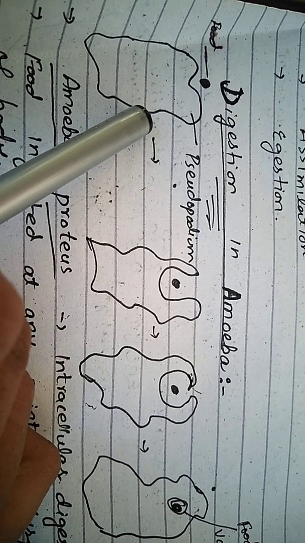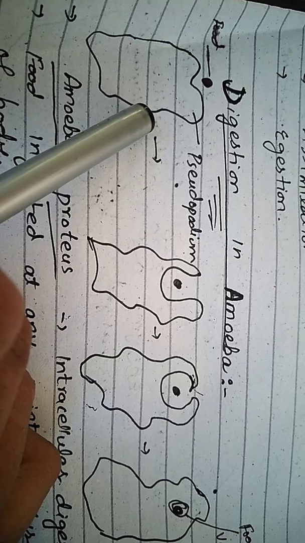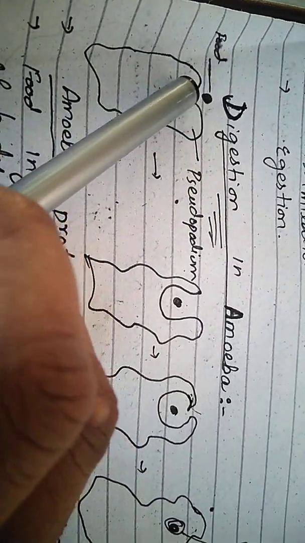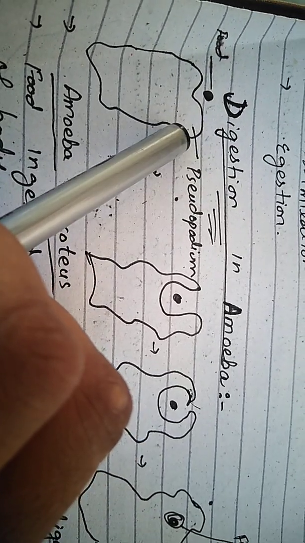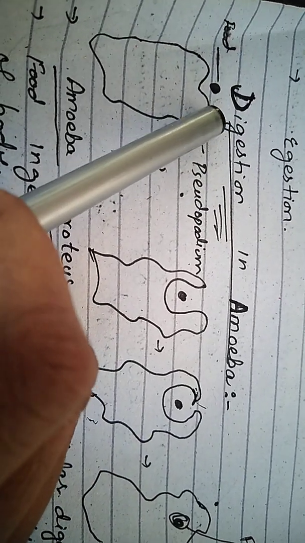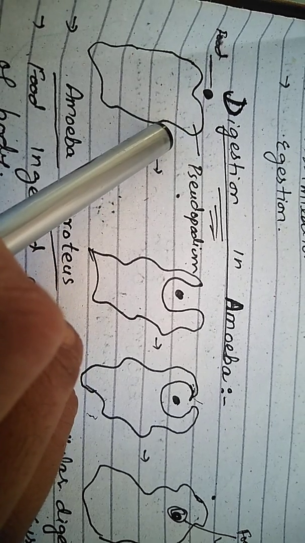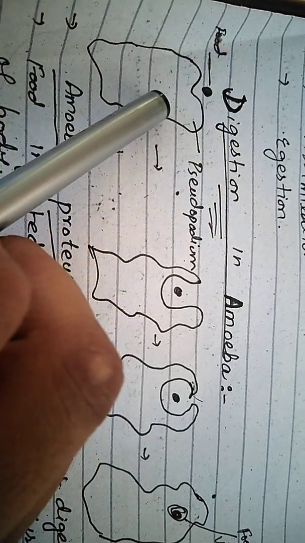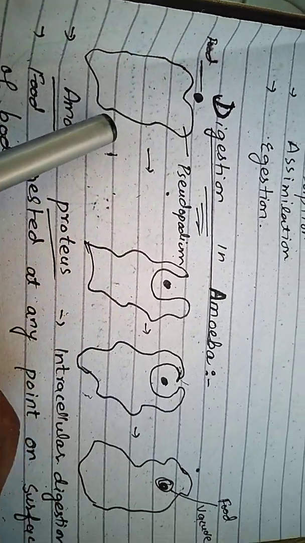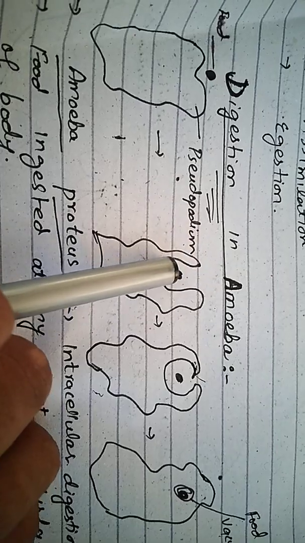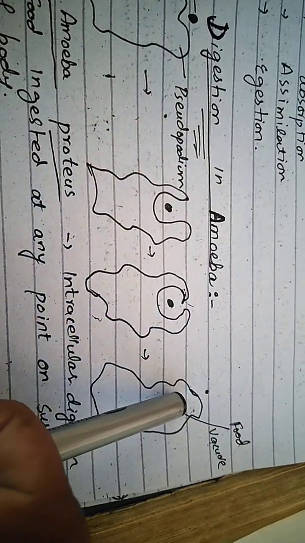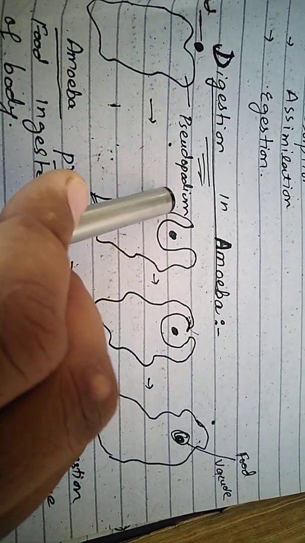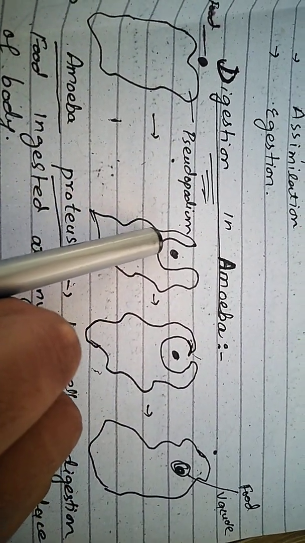Now, how does ingestion occur in amoeba? When the food particle comes in contact with the amoeba, here you can see that amoeba doesn't have any specific shape. These are the cytoplasmic extensions of the amoeba, and these are known as pseudopodia. When the food particle comes in contact with the amoeba, these pseudopodia encircle the food particle and a food vacuole is formed.